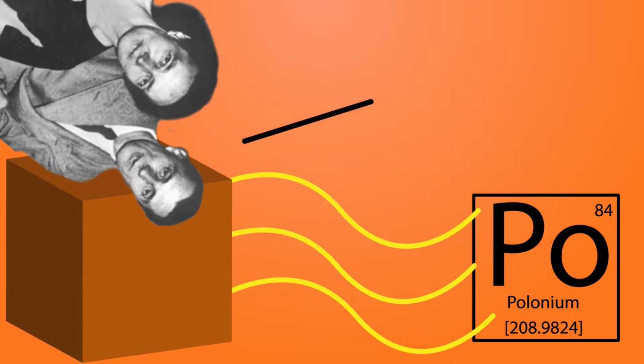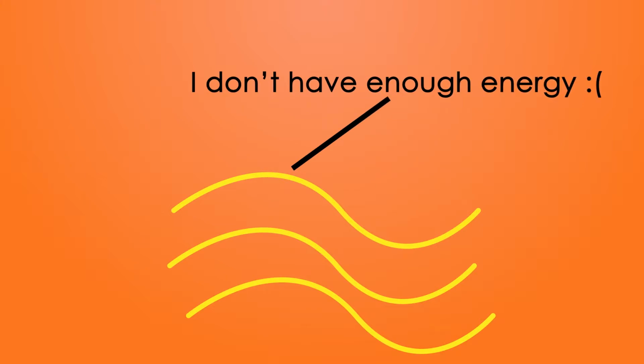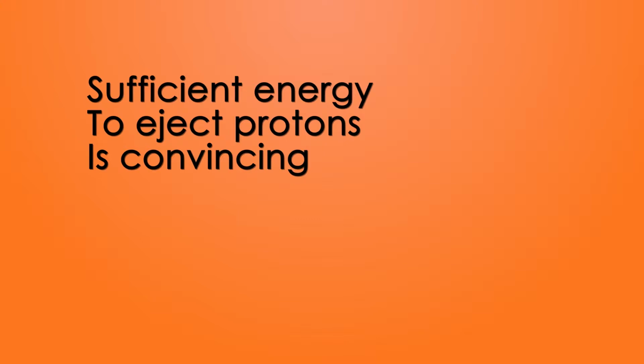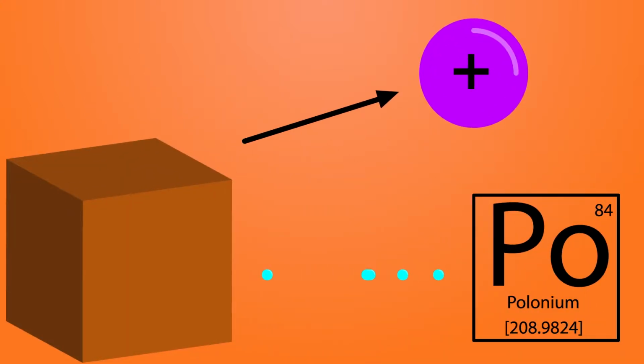And in the year 1932, Chadwick learned of the work of 2 other scientists in Paris, Frederick and Irene Joliot-Curie, who believed that they managed to eject protons from a sample of wax by bombarding it with gamma rays. Chadwick didn't believe that gamma rays had enough energy to eject the protons of wax, but the notion that wax was hit with sufficient energy to eject the protons was convincing. Thus, Chadwick concluded that the wax was hit by neutrons as polonium decayed.